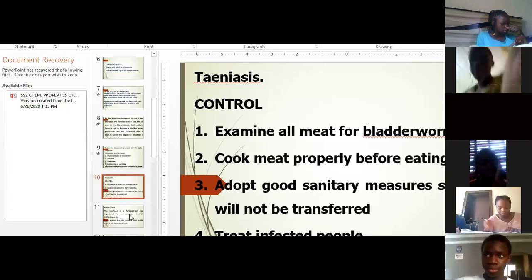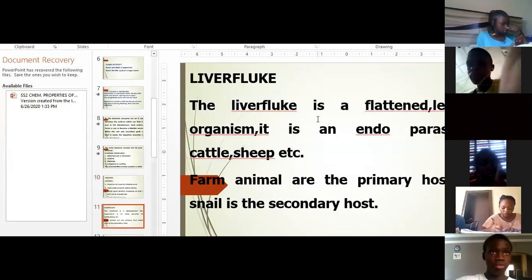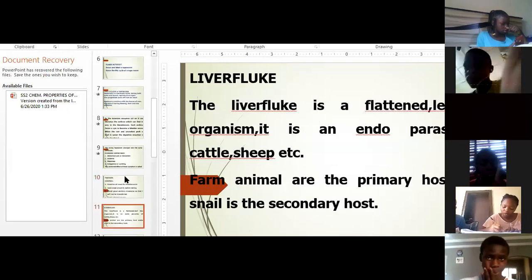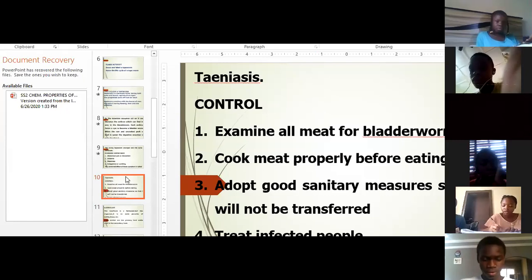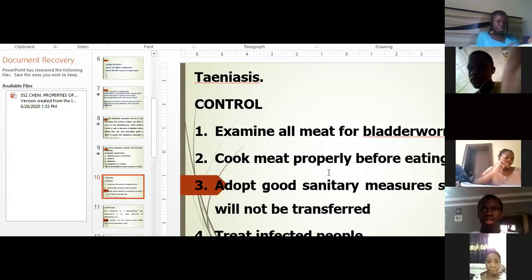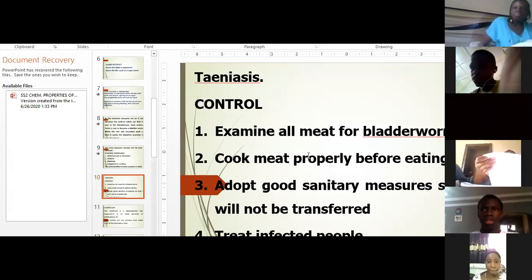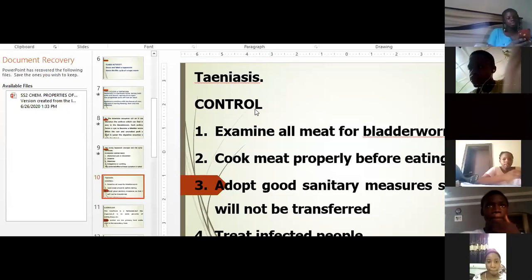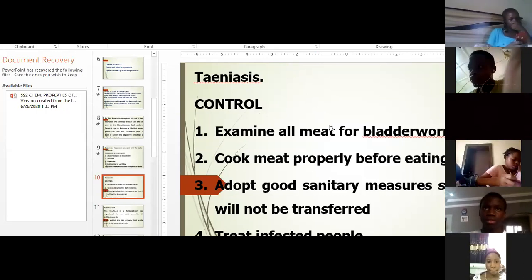Now let's go to the next one. Let's go to liver fluke. Okay, it's like somebody is writing, and he's like, I've gone to the next slide. Please, the note will be sent, but it's good you're writing as well. But I want you to listen so that you would understand what you're writing. Don't forget, I make emphasis on you listening. It's not all about your notes, but understanding what you're writing.